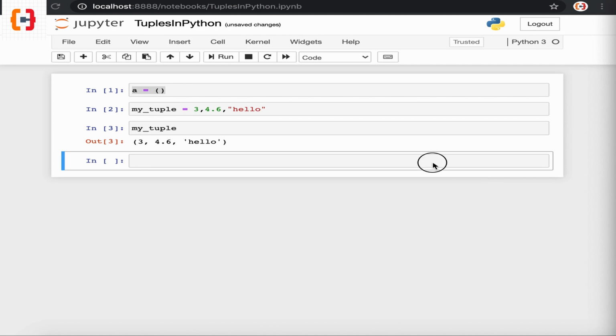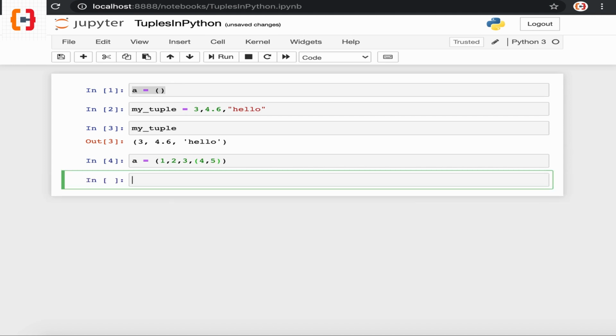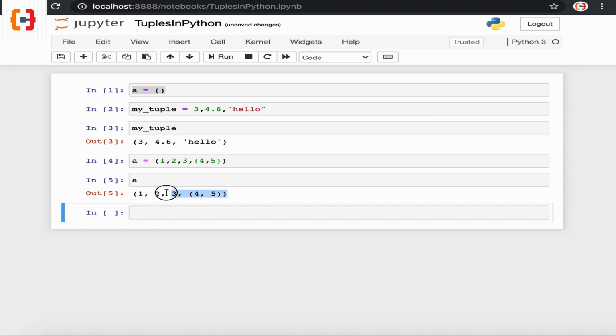Now let's try to understand different ways to create a tuple. We can create a tuple with different types of elements. For example, if I update this empty tuple and inside it I create a nested tuple, execute this command and print the variable a, we can see we have created a nested tuple.